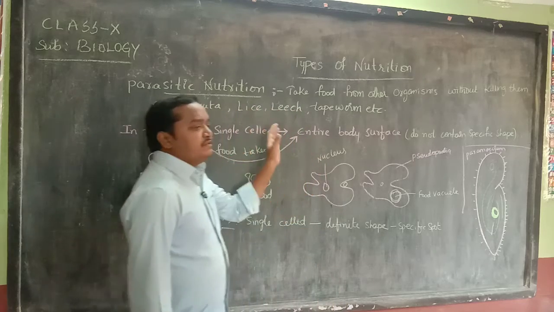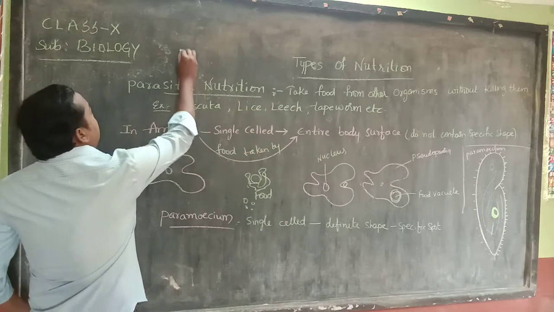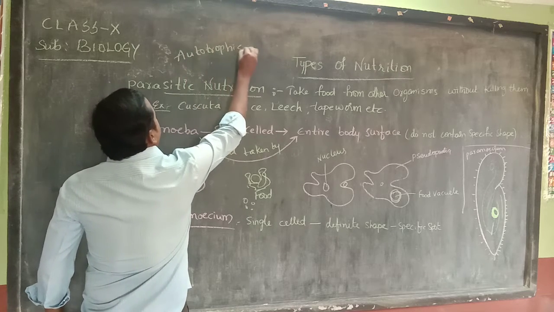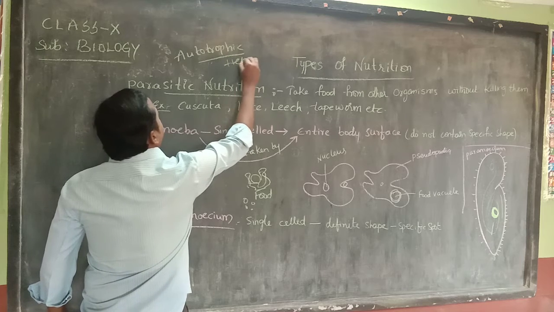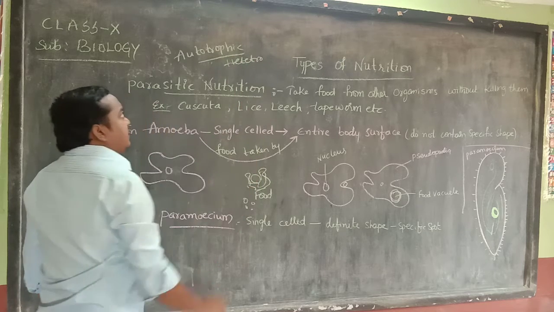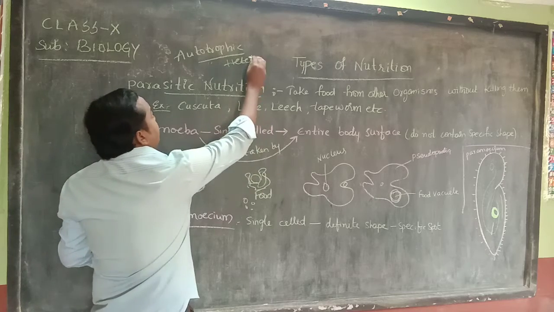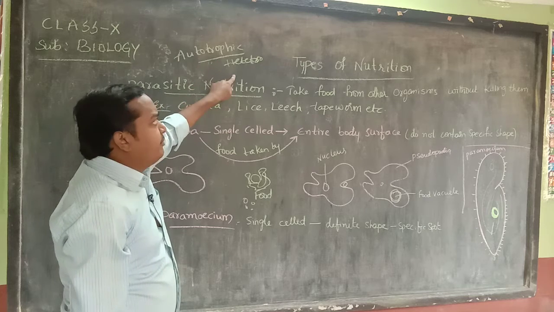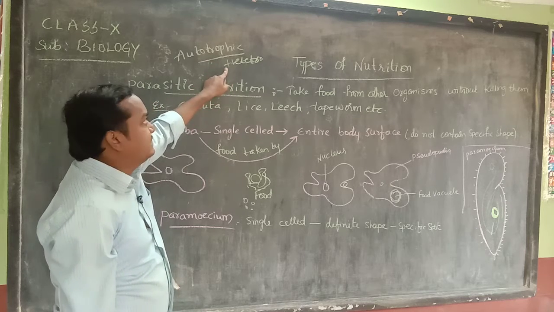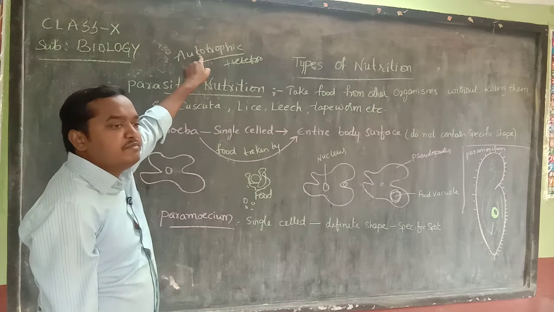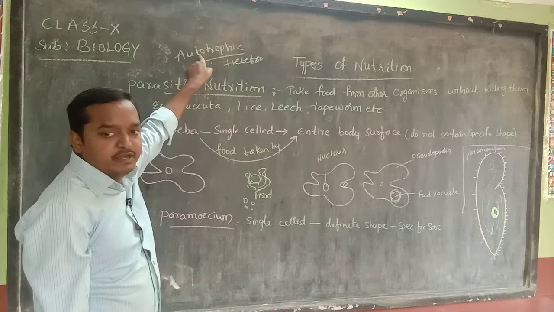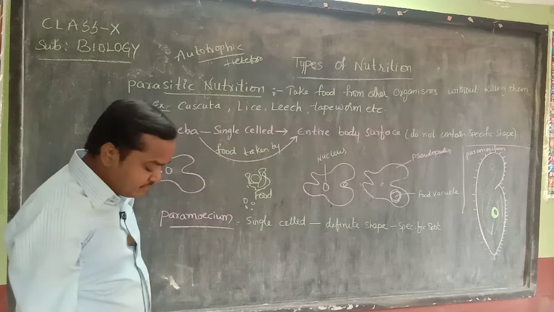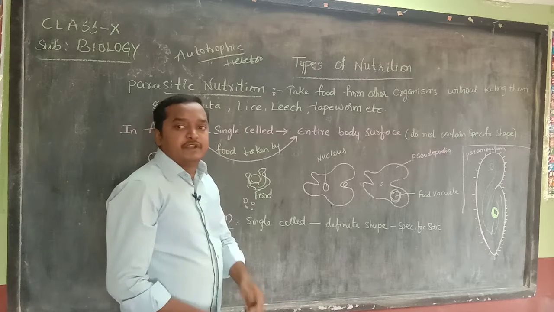Nutrition. In the last class we have seen the major types of autotrophic nutrition. The next is heterotrophic. So these are the two major types: autotrophic and heterotrophic. Basic information you already know from the lower classes. Autotrophic means which can prepare their own food materials by absorbing solar energy, whereas heterotrophic cannot prepare their own food. They depend upon others for their food requirement.